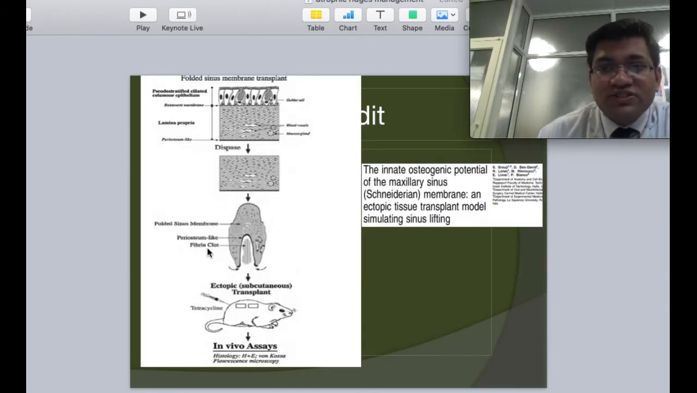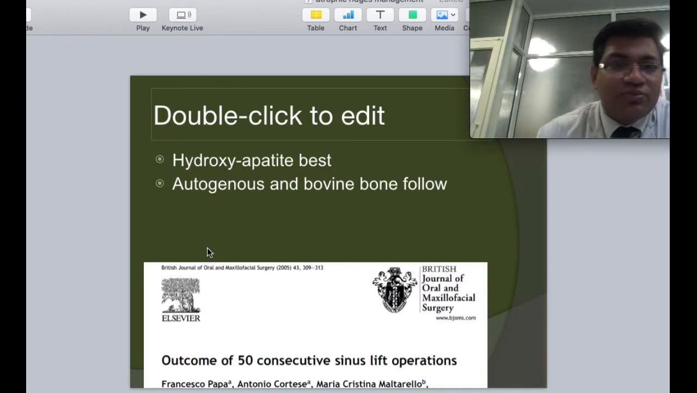As per reports, the Schneiderian membrane itself has significantly good osteogenic potential. So once we have just lifted the membrane and even left that area open with a small amount of blood, that itself has a good amount of osteogenic potential. That can also lead to bone formation. We may not need a significant amount of bone graft.